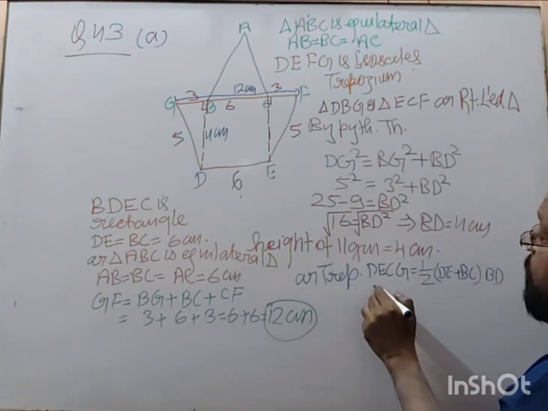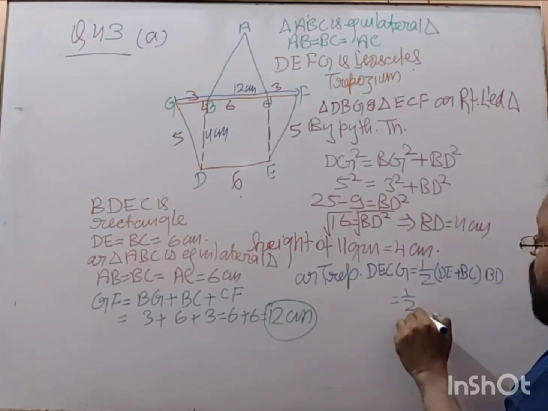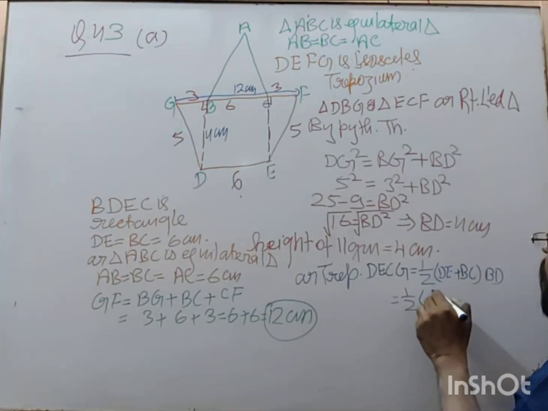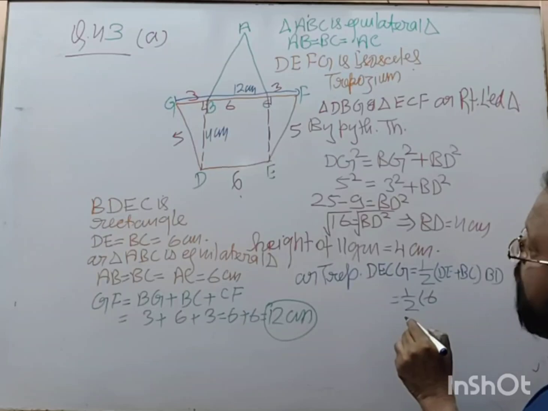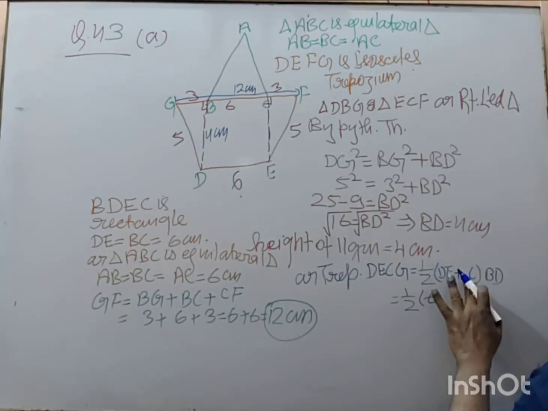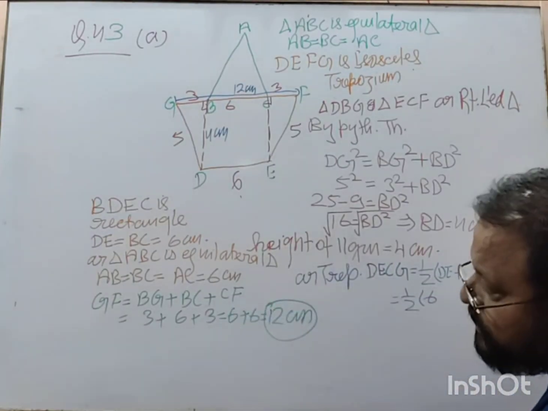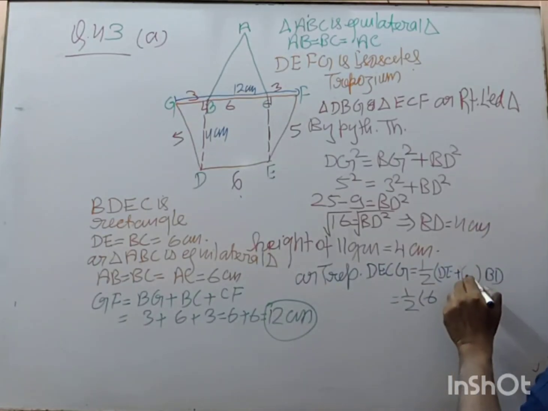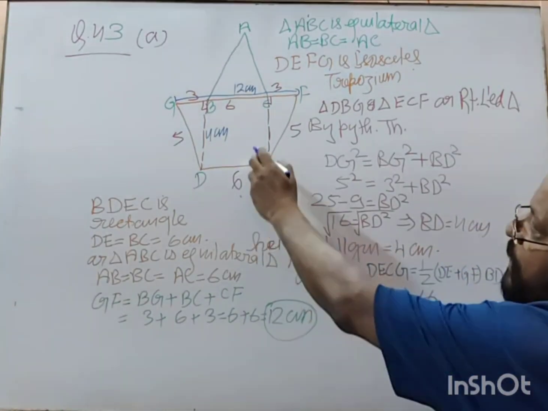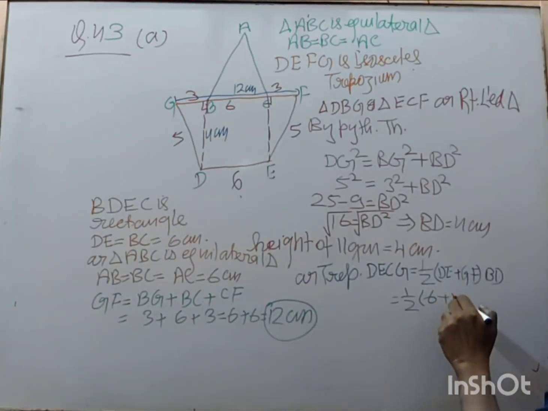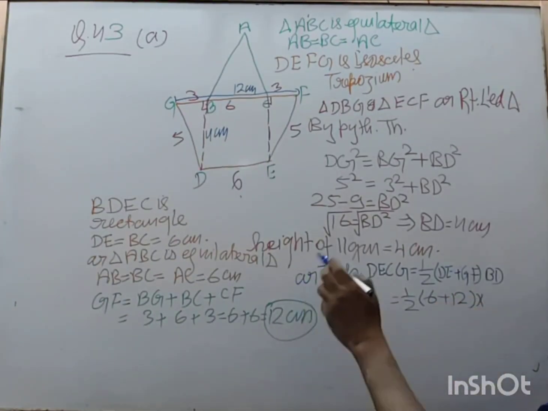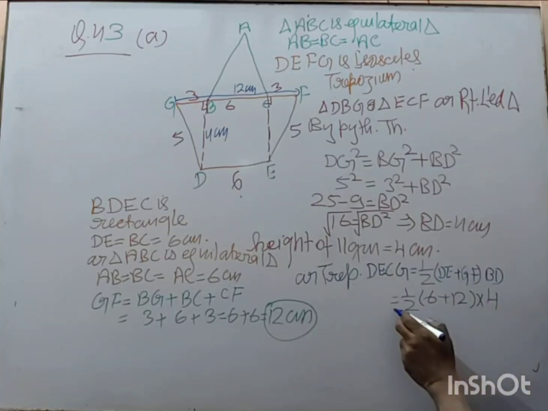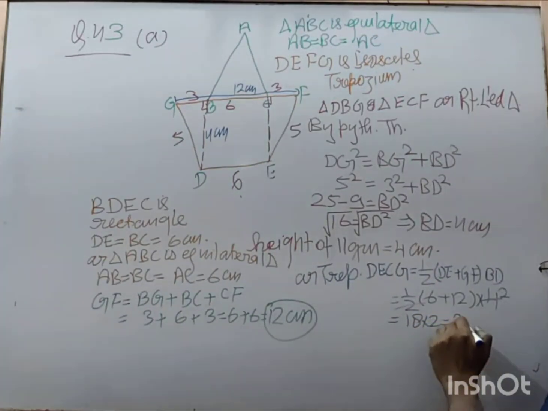So it is 1 by 2, DE is 6 plus, it's not BC, it is GF, 12, into 4. 2 times 2 becomes 4. 18 into 2 becomes 36 centimeter square.